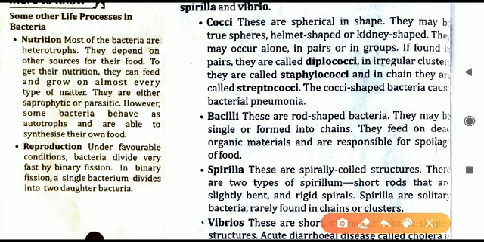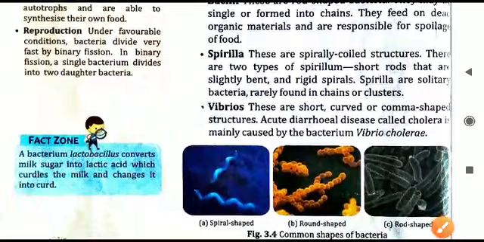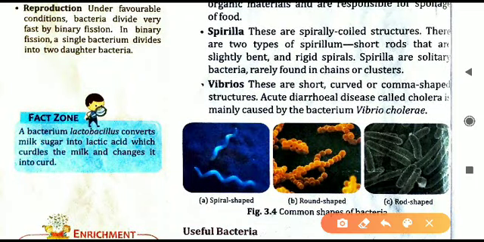So this cocci shape bacteria, they may be alone, they may be in pairs, they may be in group. Means single cocci shape, एक cell एक ही जगह पर रहेगा. That is, they may live alone. Some bacteria are there which may remain in pairs. Means 2 cocci shape bacteria together. Some may form long groups. So like here you can see, this is cocci shape bacteria, and here a long chain has been formed.